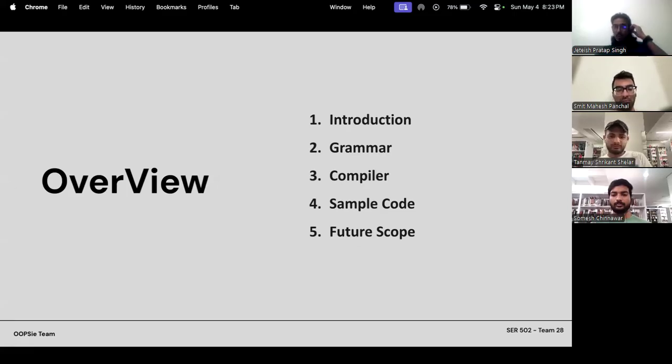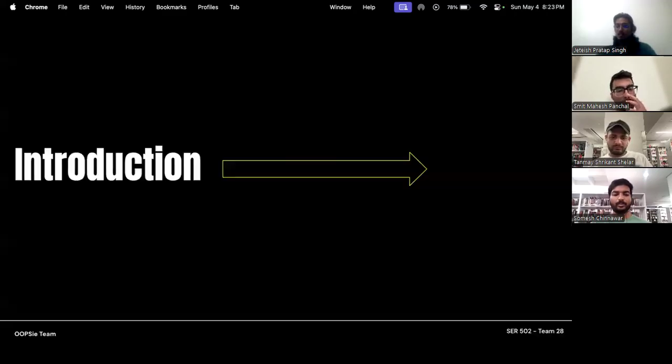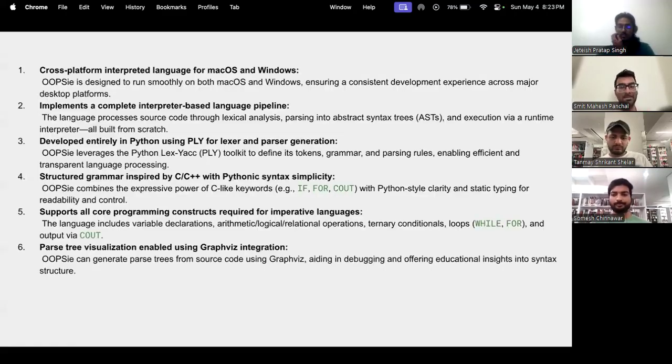Now, let's talk about how we built it. OOPSie is developed entirely in Python. We used a tool called PLY that stands for Python Lexer and Yacc. This tool allowed us to define the language grammar and build both the lexer and parser for it. Instead of compiling code into machine language, OOPSie interprets it directly so users can run and test their code quickly through the command line.